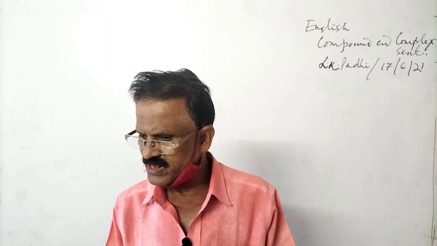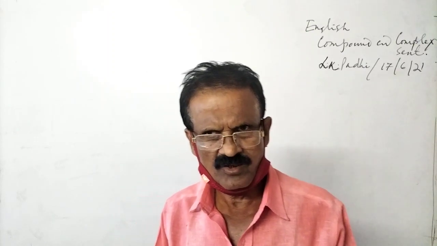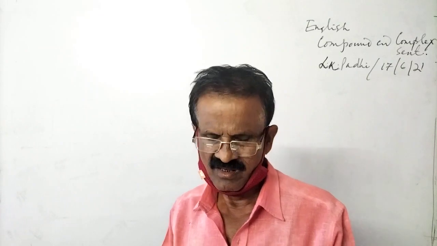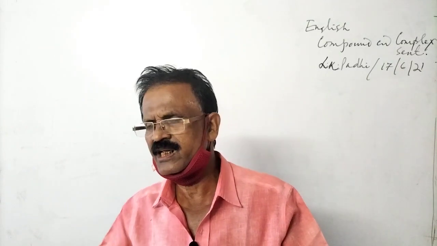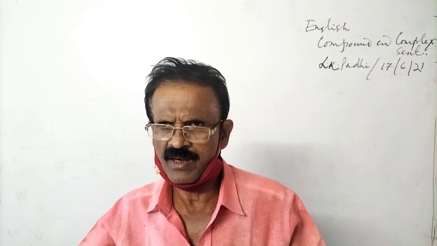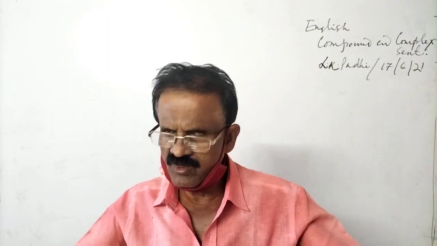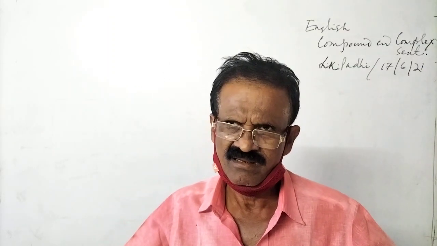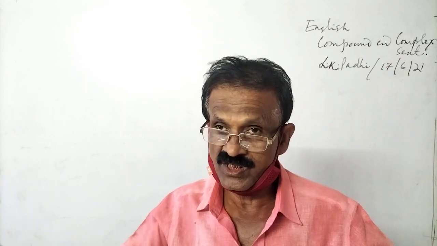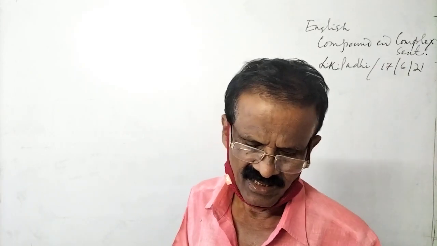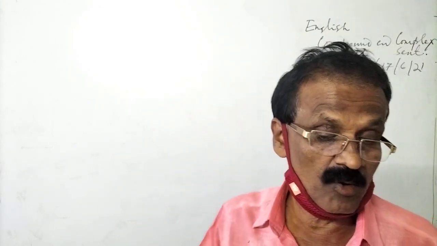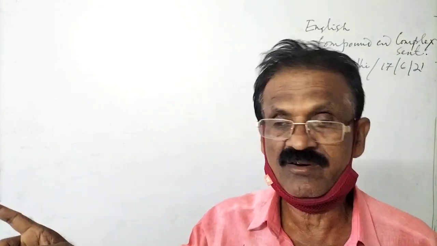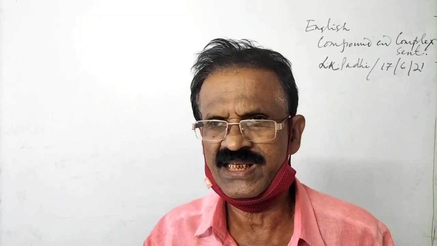So in a compound sentence, you will find a principal clause plus a conjunction, a connector, and then you will also get another principal clause. And both the clauses are independent. You mark. Two or more principal or main clauses you will see in compound sentences.